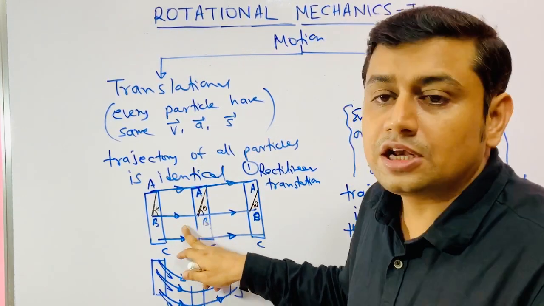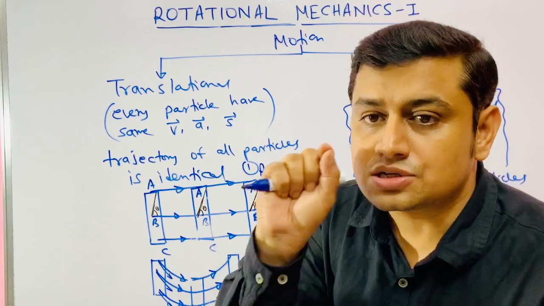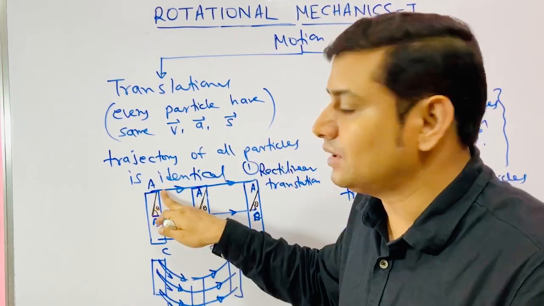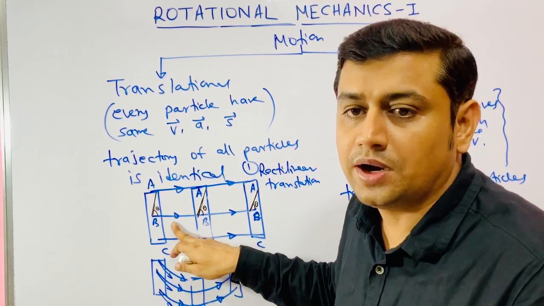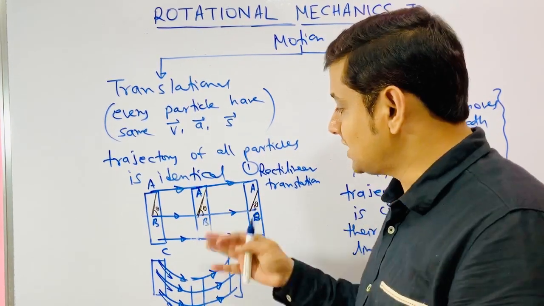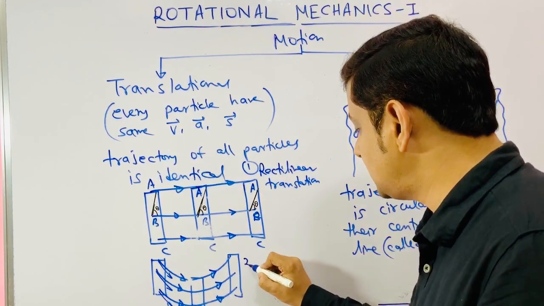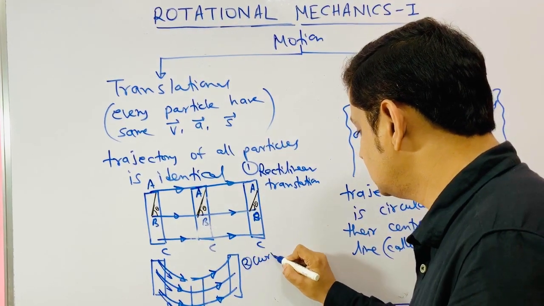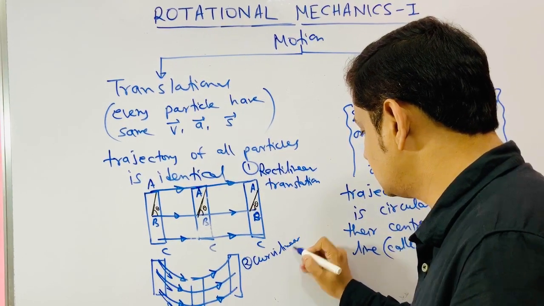So here we require only the velocity of one particle. We don't talk about what is the velocity of point A, what is the velocity of point B, and what is the velocity of point C. We call them all one. So this is translational motion. This is rectilinear and this is curvilinear. This is curvilinear motion.